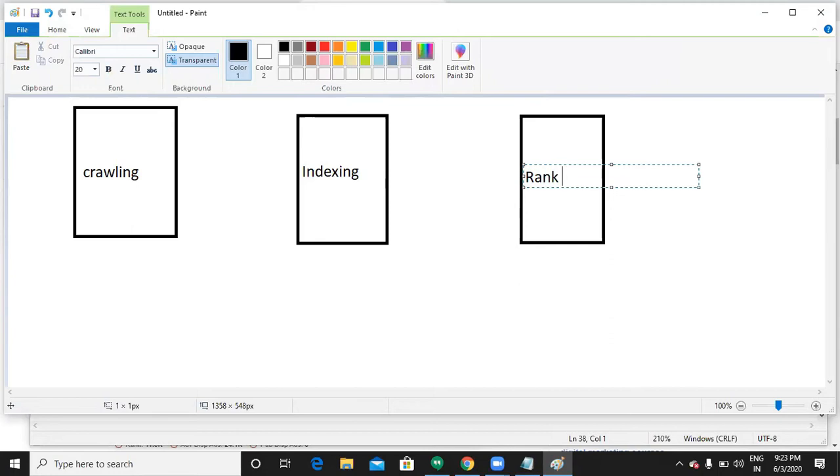So how does Google work? How does Google show the results for a query when people search, and how does it show exactly the information that people are looking for? Google is not a human being who can understand the exact query of the customer. Then how is Google able to show the exact information?